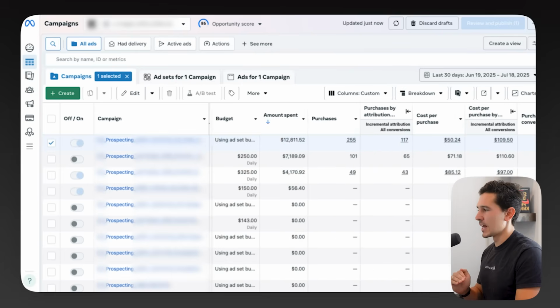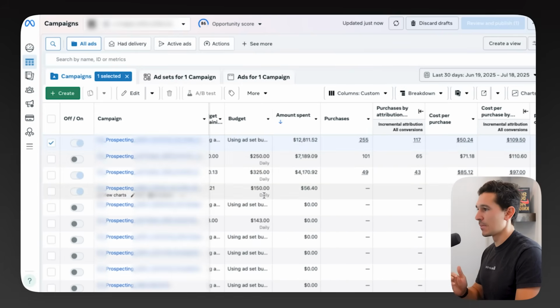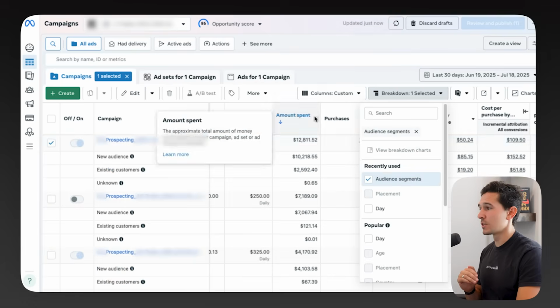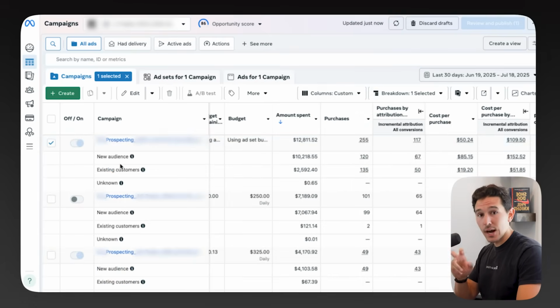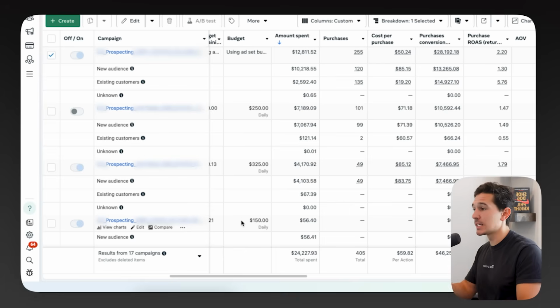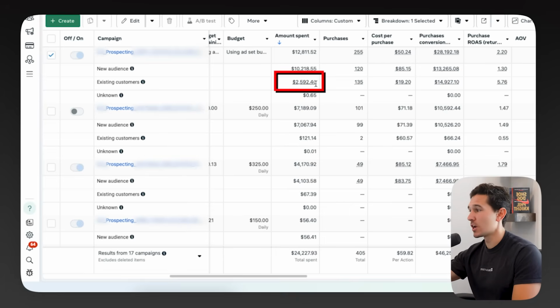Final call out here is that when we look through their prospecting campaigns, which are all supposed to be prospecting, and we actually look through the breakdowns on the audience segments, you're going to notice that the prospecting campaign is actually targeting a lot of existing customers. And if we look through all of the campaigns aggregate, the prospecting campaign is actually spending $2,600 on existing customers. So we just need to create proper exclusions in an account like this, and it's fine.